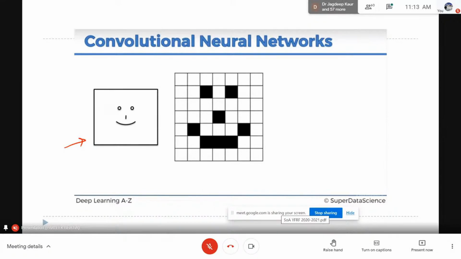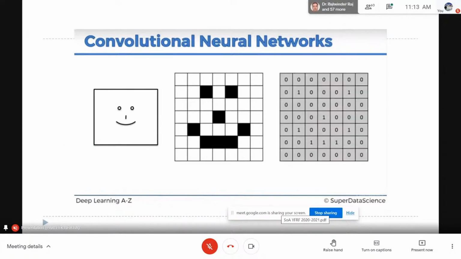In order to explain this process in a simplified way, we are marking each pixel as 0 or 1, instead of marking it in the range of 0 to 255 colors. You can see that here we have dark areas: these two corners are dark, the center is dark, these two corners are dark, and then we have something like this. These are the pixels which carry some dark area, and all the other area is white. So we are storing this image in a 2D array in 0 and 1 form.